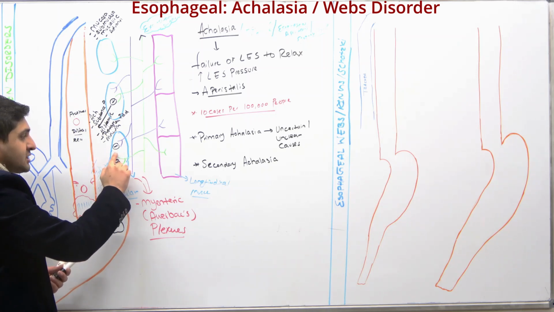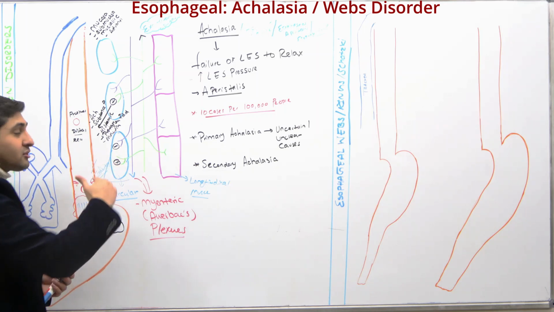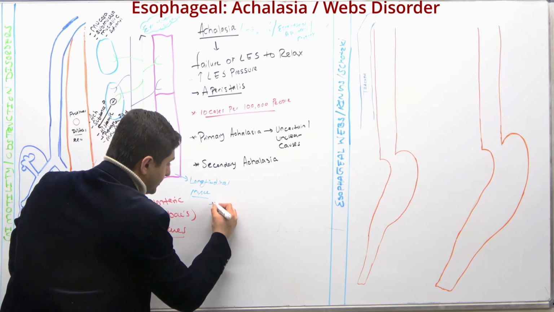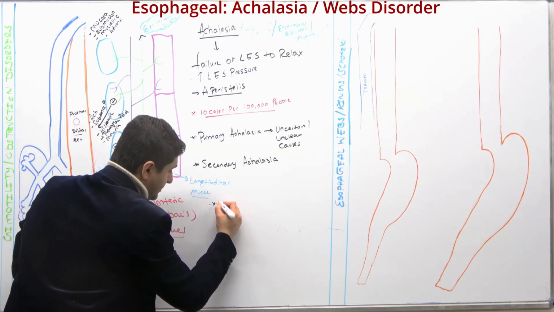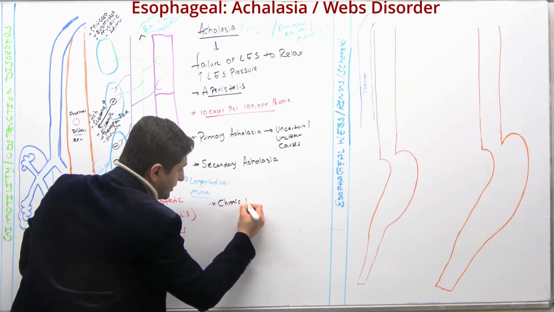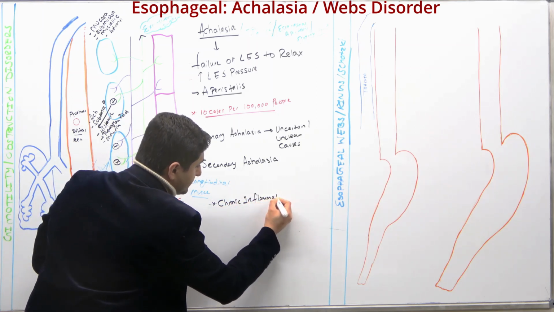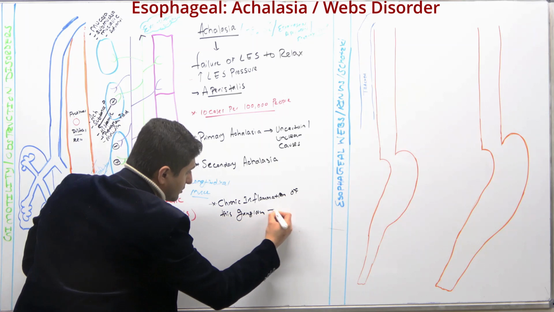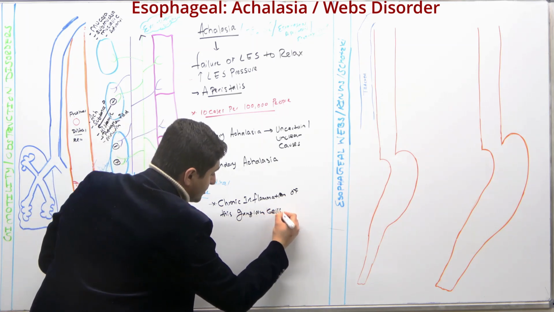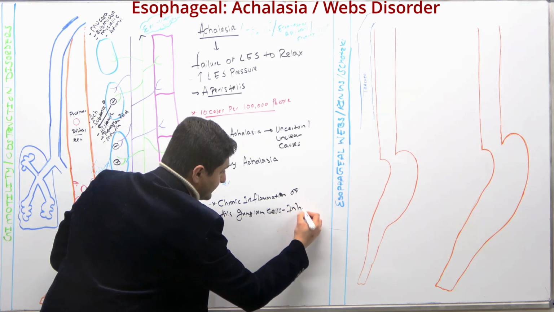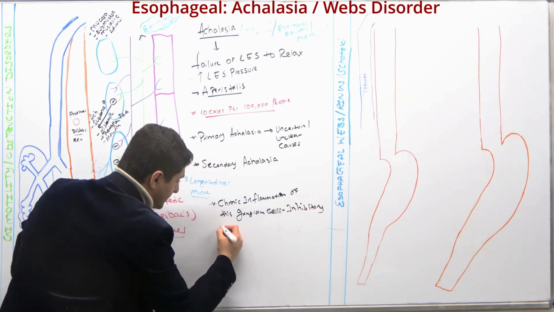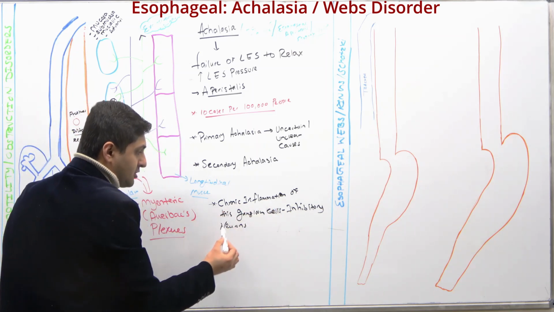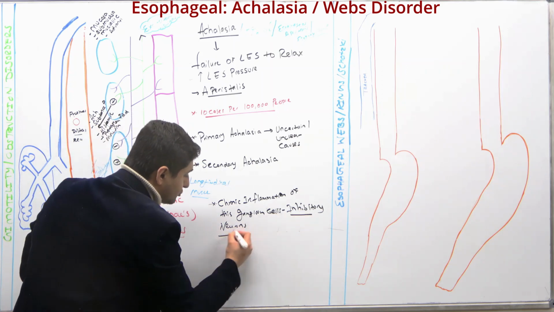what happens is that it causes a chronic inflammation or chronic irritation to the nerve cells, the ganglion cells. Let's write it down. Let's say here, the chronic, or progressive, let's just say chronic inflammation of these ganglion cells, which are inhibitory in nature, right? Inhibitory neurons. So chronic inflammation or chronic irritation of the ganglion cells causes these inhibitory neurons to produce